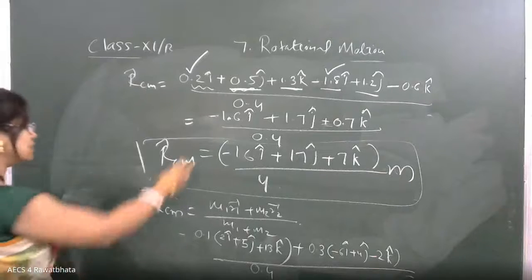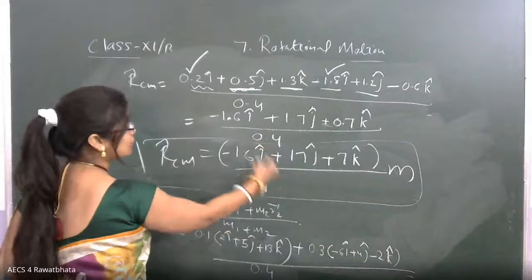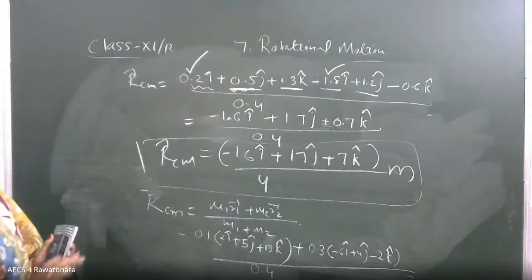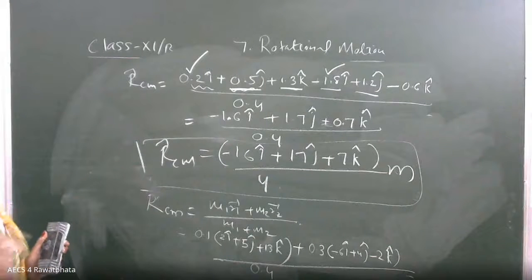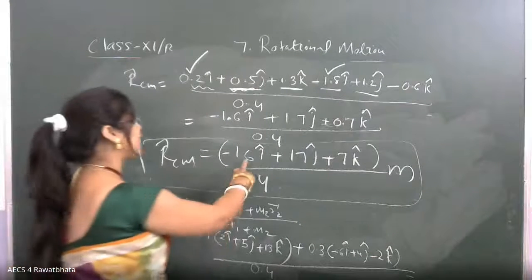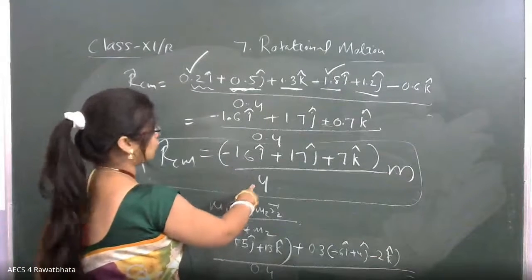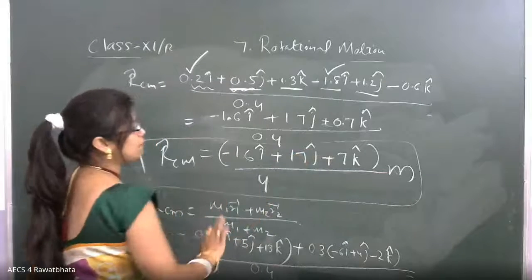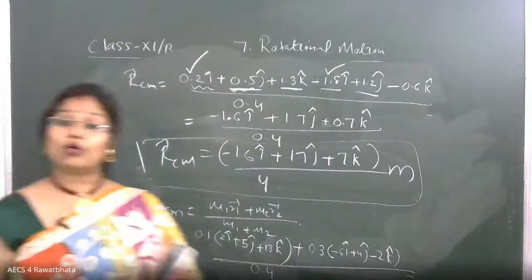So depending upon your choice, you can go on dividing. We are just writing the answer up to this part. You can separately divide it. 16 by 4, how much are you getting? 4 only. 17 by 4, then 7 by 4. So you got the idea about the position part.